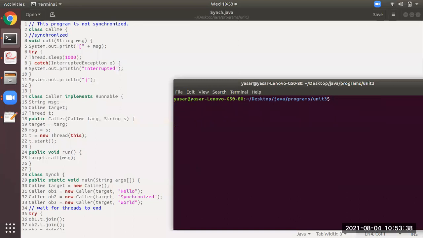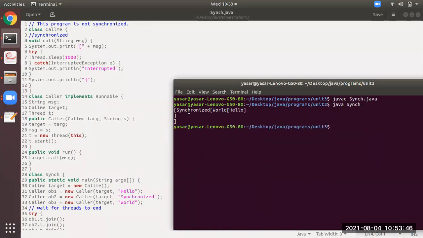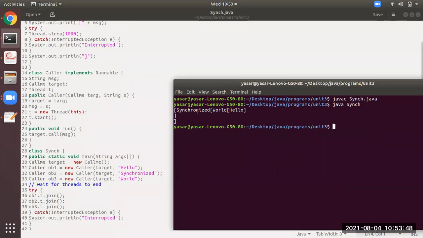First clear the screen. Now see here students, first I will compile the program. See here students, what is happening over here in the program. Synchronized is one thread, world is one thread, hello is one thread. So first of all, I will show you the program.